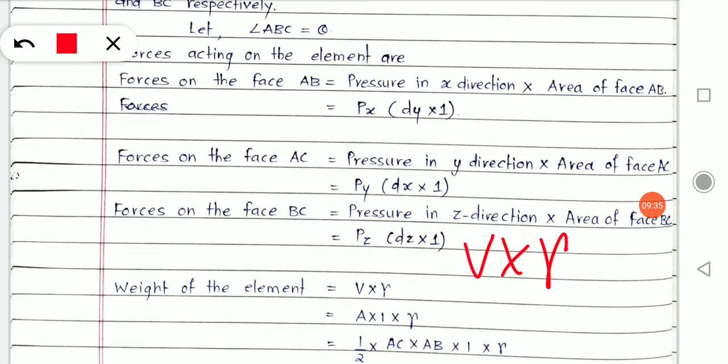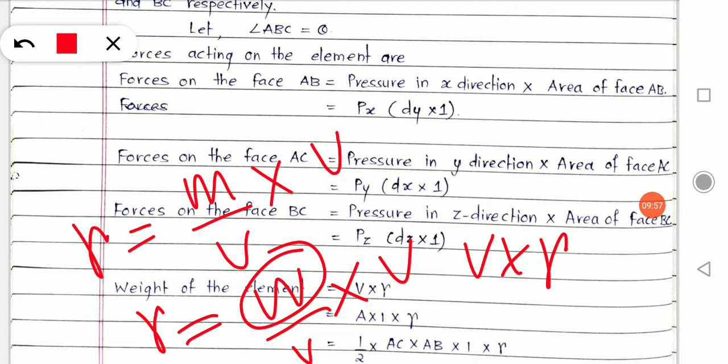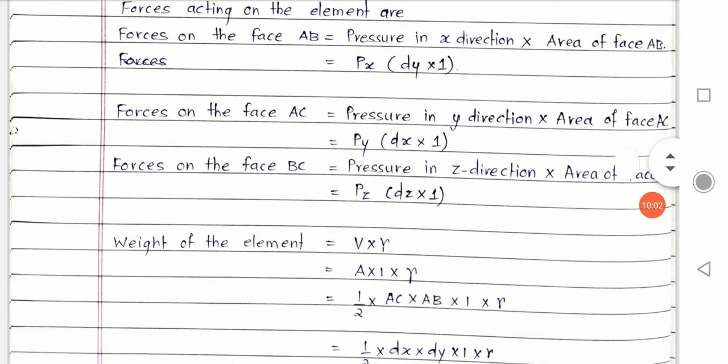What is density? Density will be equal to how much? Density is mass per unit volume. And if I say it is weight density, it will be weight by volume. If I multiply it with volume, I will come to know what is the weight of that element. To understand that, let's see here.